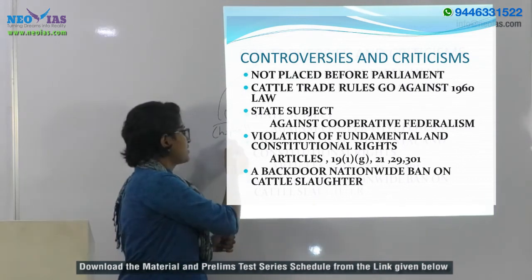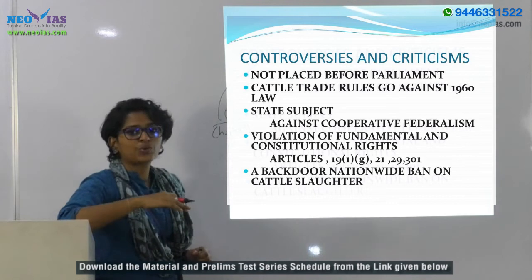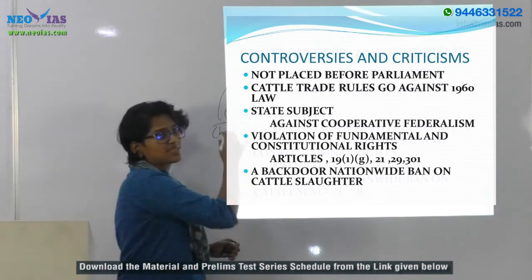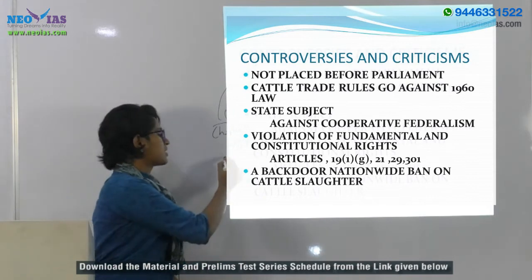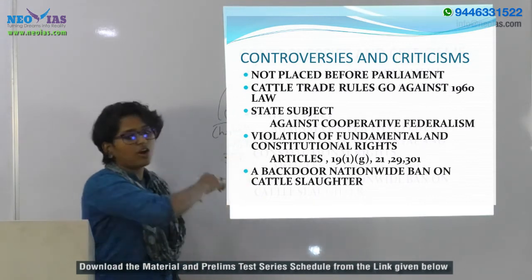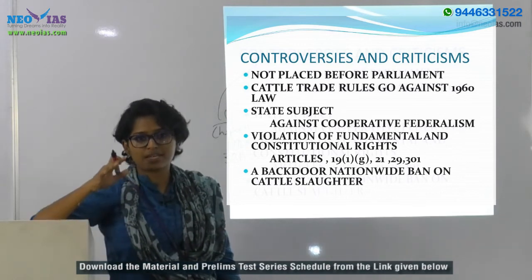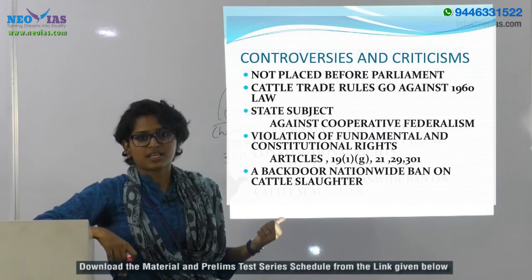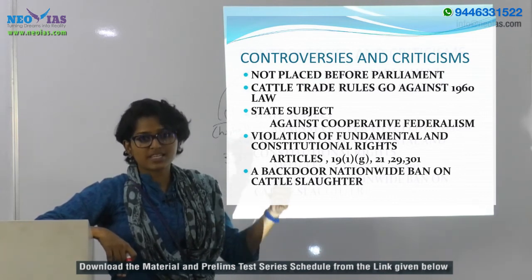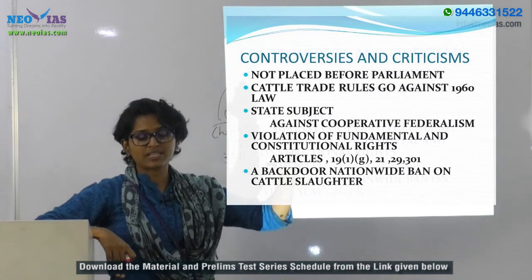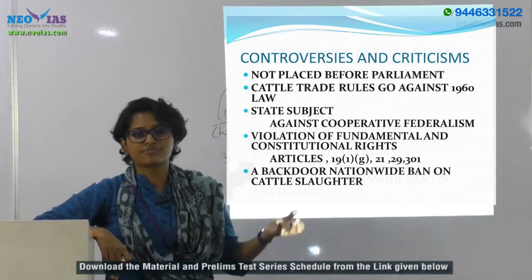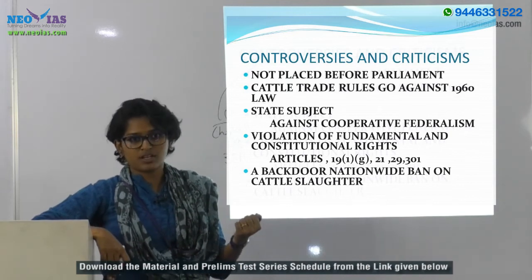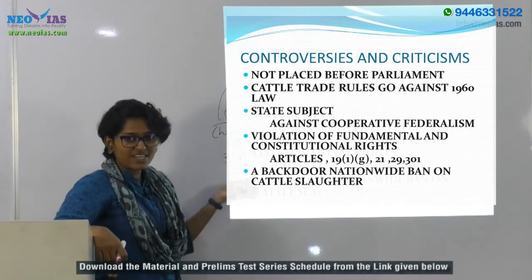Or even the Act, the Prevention of Cruelty to Animals Act 1960, section 38A of this Act makes it clear that if the government is going to make any rules related with the Act, then the concerned ministry has to place them before the Parliament and get the approval of the Parliament. So that has been grossly violated.